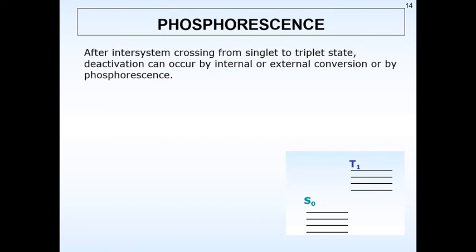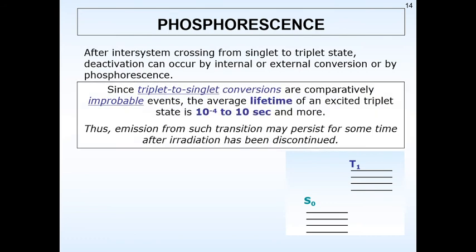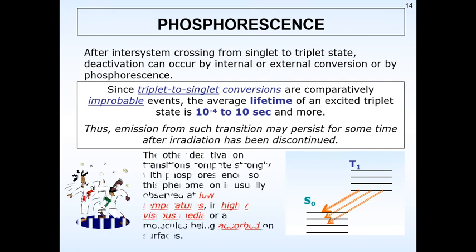Since triplet to singlet conversions are comparatively improbable, the average lifetime of an excited triplet state is 10 raised to minus 4 to 10 seconds and more. Thus, the emission from such a transition may persist for some time after irradiation has been discontinued. That means once the light source is removed, some light is still being emitted.